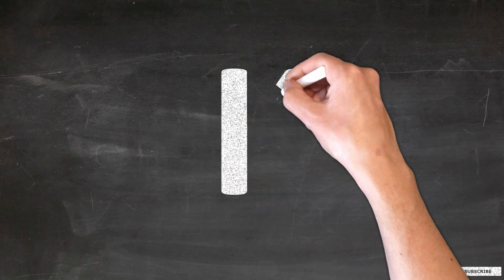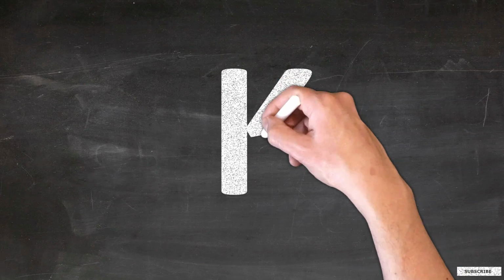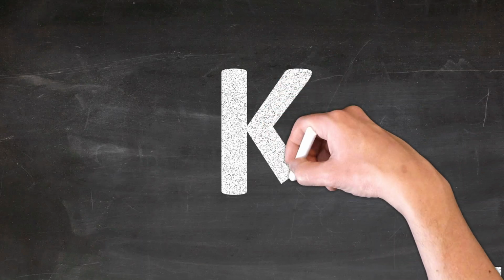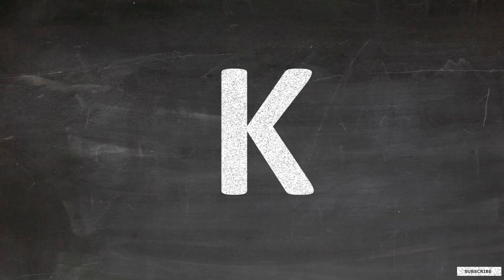Draw a downward slanting line to the left. Draw a downward slanting line to the right till the bottom. This is capital K.